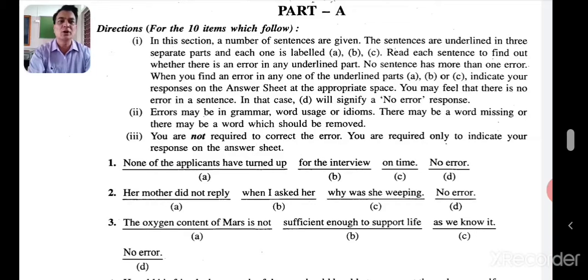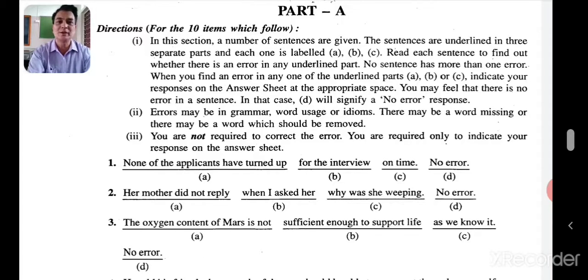Second one: Her mother did not reply when I asked her why was she weeping. Now let's see here. Her mother did not reply when I asked her why. Now here why is used as a relative pronoun. When is also a relative pronoun and why is also a relative pronoun. Now after when I asked her, there is no problem. There is a statement. After why also, because it's a relative pronoun. It's not a question word.